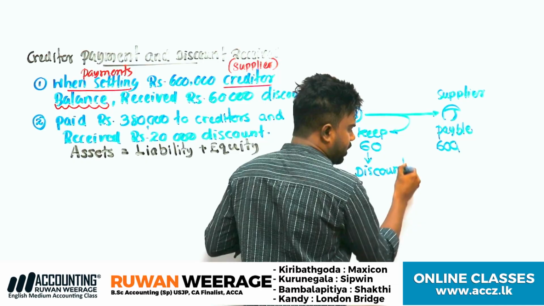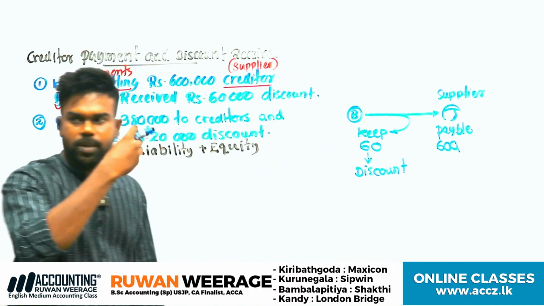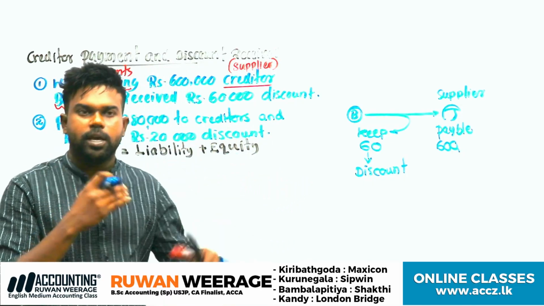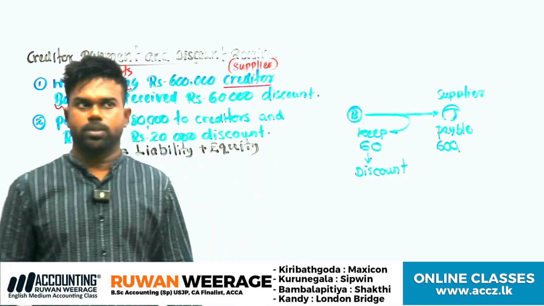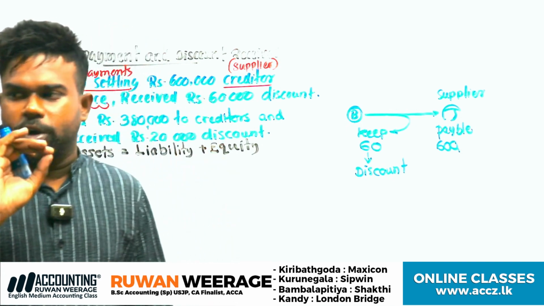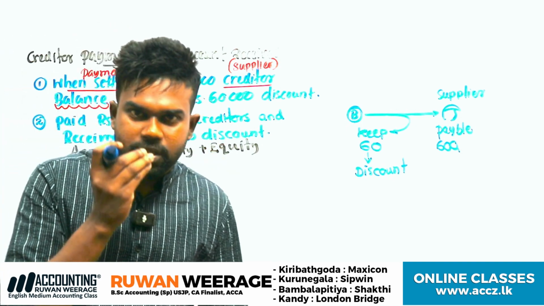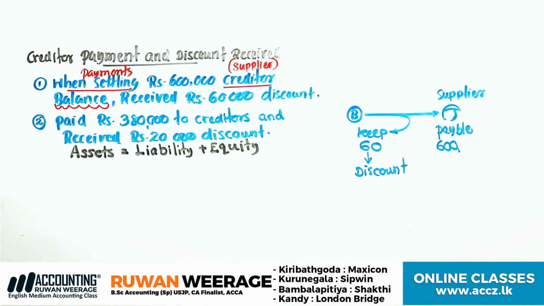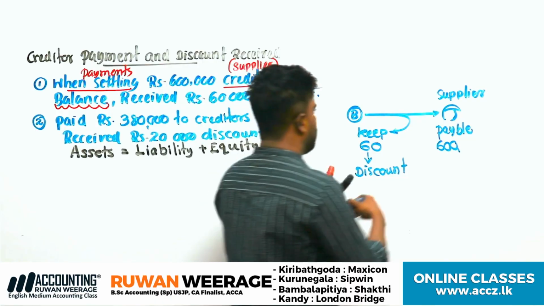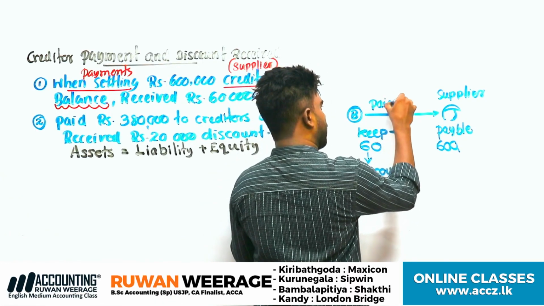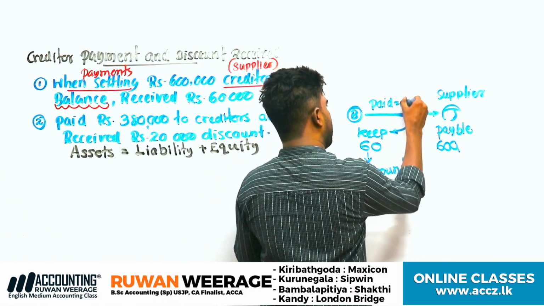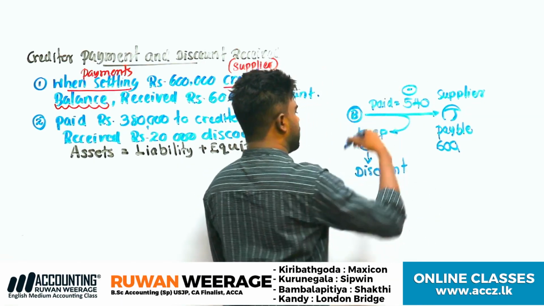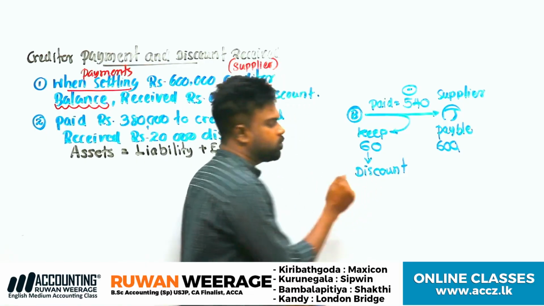Therefore, the business is not receiving cash, right? The payable amount you can keep. Therefore, can you tell me how much is the paid amount? How much do we have to pay? No need to pay the total 600. Keep 60,000 as a discount. So the paid amount will be 540. Paid amount, cash decreases. Therefore, this discount will be income or expense.